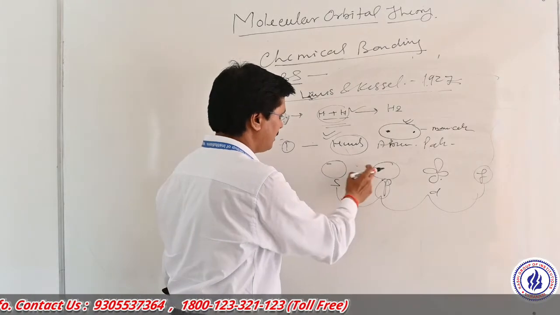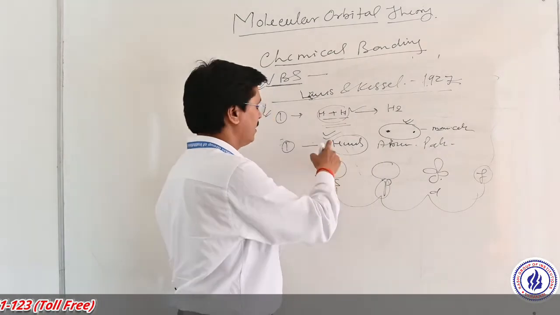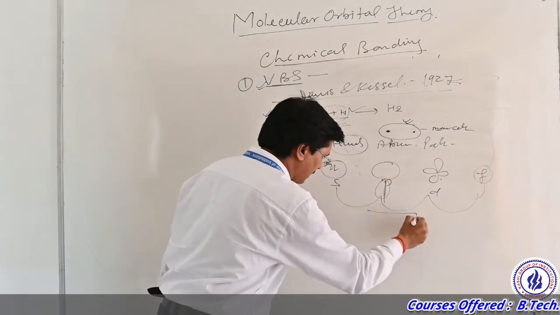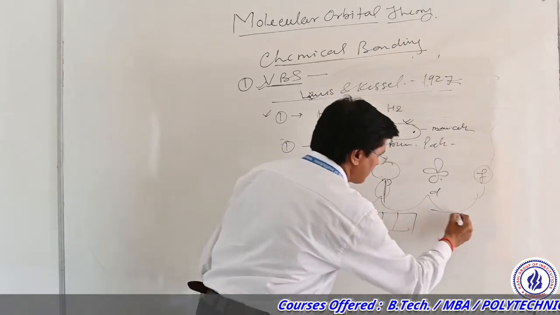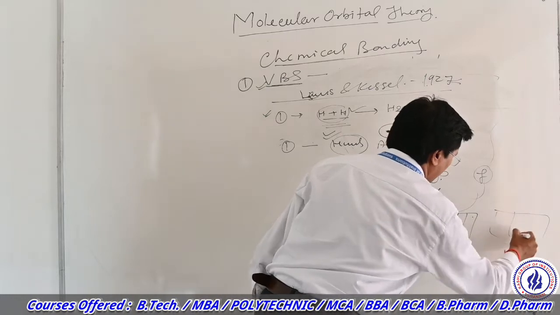In these orbitals the maximum number of electrons is 2, and some orbitals contain 6 electrons, some 10 electrons and some 14 electrons.